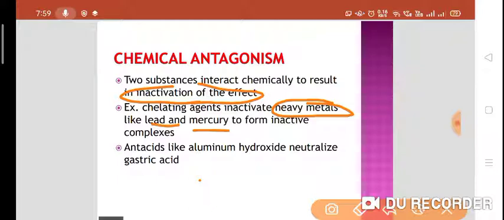So chelating agents inactivate heavy metals like lead, mercury, copper, iron. How do they act? These chelating agents act by their chelating property. They trap the heavy metals, convert them into a water soluble form, and that water soluble form will be rapidly excreted from the body. For example, antacids like aluminum hydroxide will neutralize the gastric acid, so we can use antacids in the treatment of peptic ulcer.